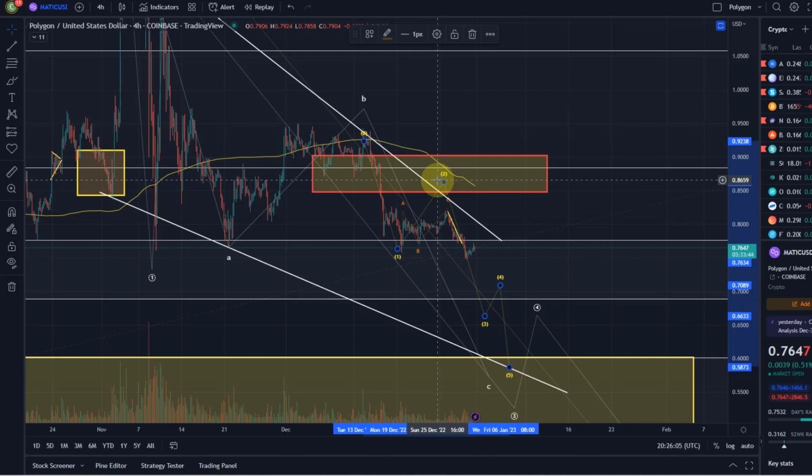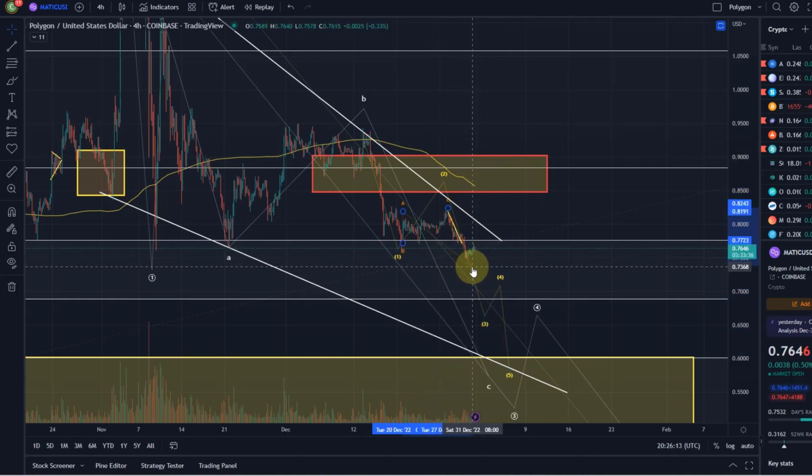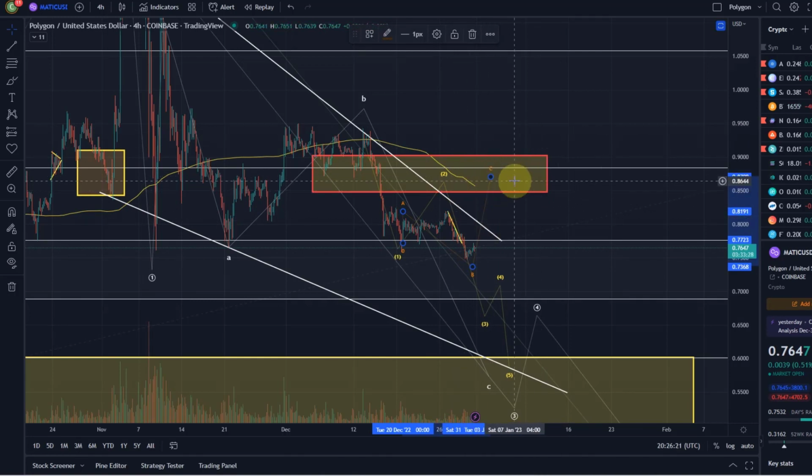We're sort of sitting between 2 scenarios. Here we've actually broken the previous low, so I'm leaning more towards the downside. But I cannot fully rule it out, because if this is a B wave, B waves do all sorts of funny stuff. And it would eventually result in a 5 wave move up in a C wave into the sort of 90-cent area, 85 to 90 cents. But that's where we are at the moment.